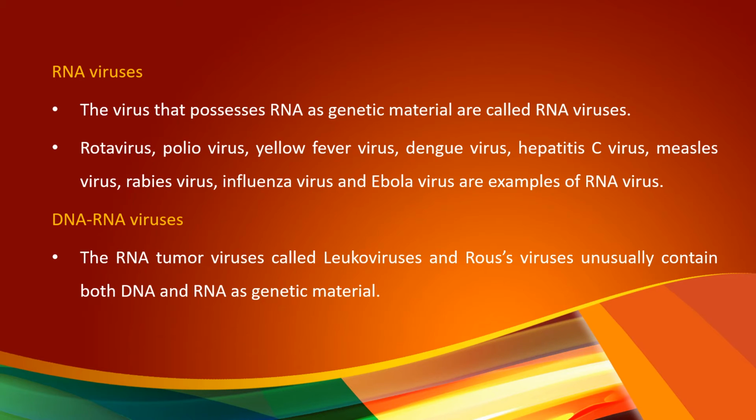Examples: rotavirus, poliovirus, yellow fever virus, dengue virus, hepatitis C virus, measles, rabies virus, HIV, coronavirus. All these come under RNA viruses. Next category is DNA-RNA viruses. The RNA tumor viruses called leukoviruses and Rous viruses unusually contain both DNA and RNA as their genetic material.